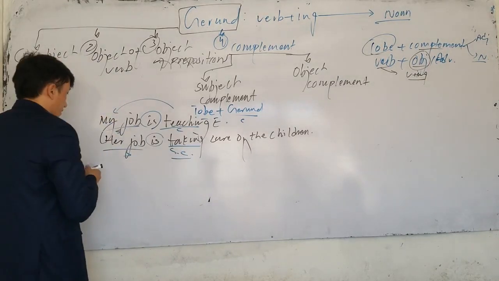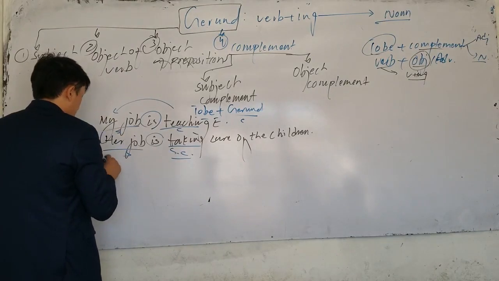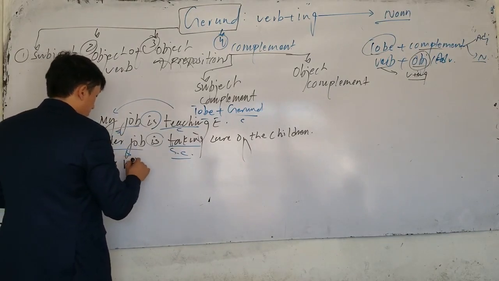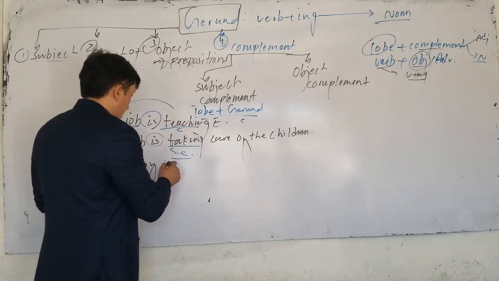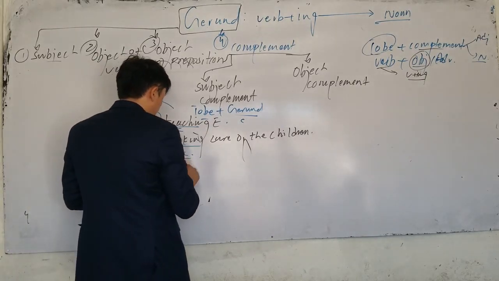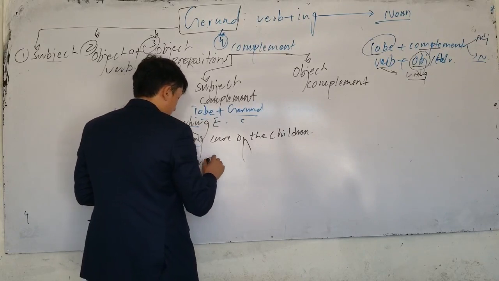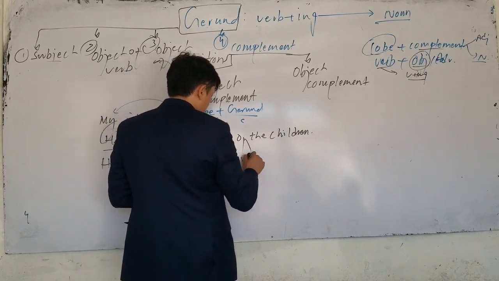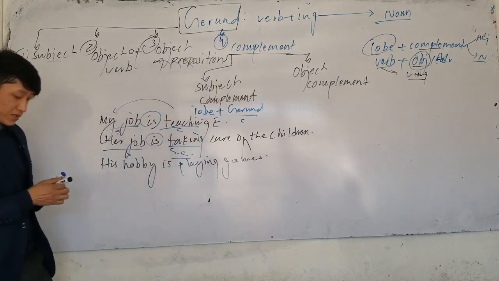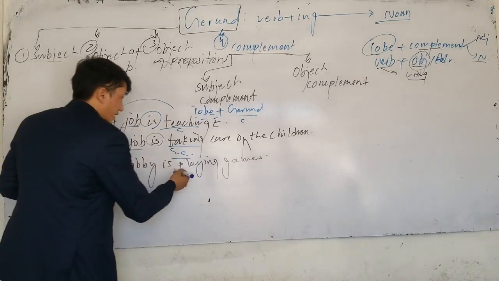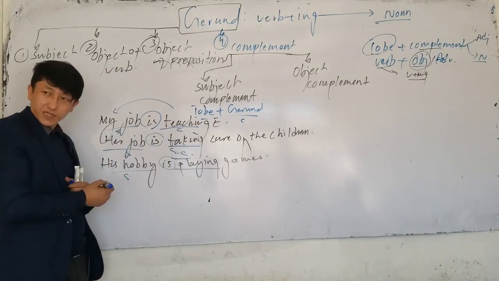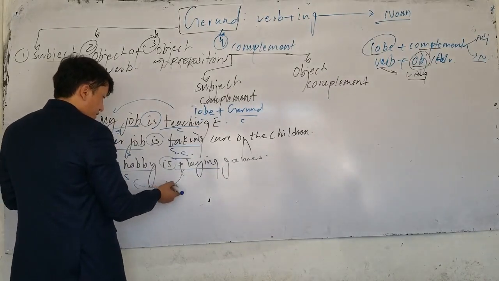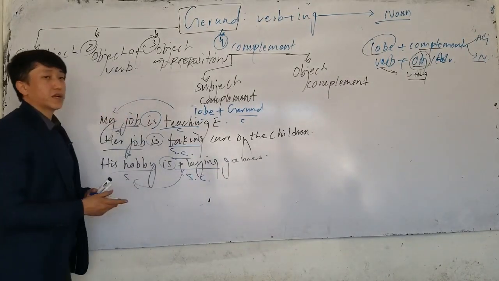Or the next one, his hobby. You know hobby? His hobby is what? His hobby is playing what? Games. This is what he likes. Now in this one, which one is gerund? This is gerund, playing. We have the to be verb. Before that we have his hobby, which is the subject, and it gives information about the subject. What do we call this? Subject complement.